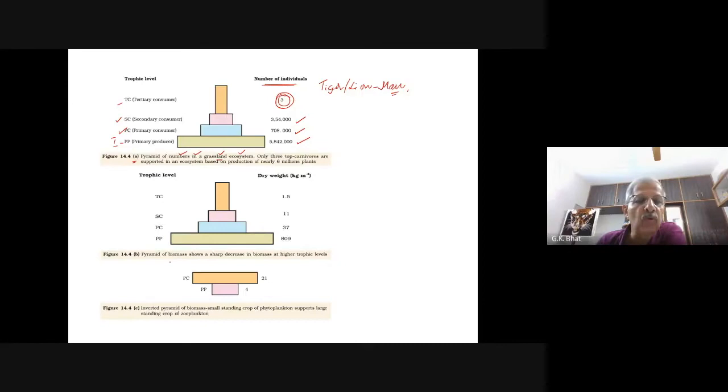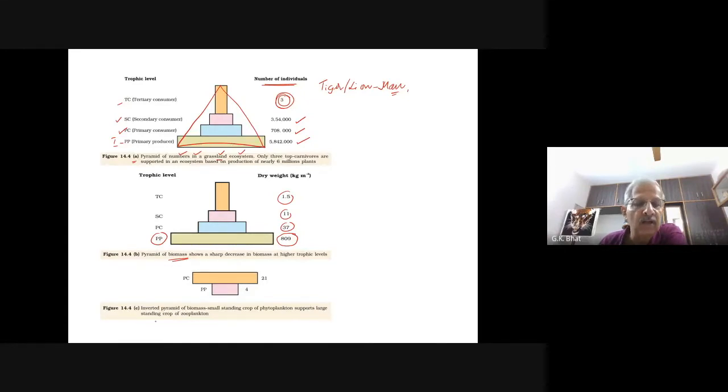Now, so this is a pyramid with a broad base and tapering apex, right? Coming to the pyramid of biomass, look here. At the primary producer level, what is the biomass weight? 809 kilo per meter square. And primary consumer, 37. See, the biomass goes on decreasing, right? This is the pyramid of biomass.